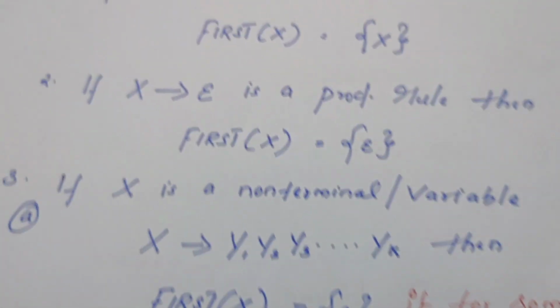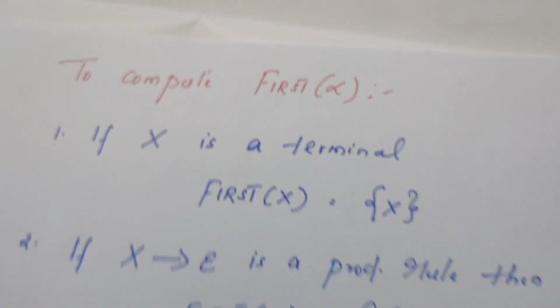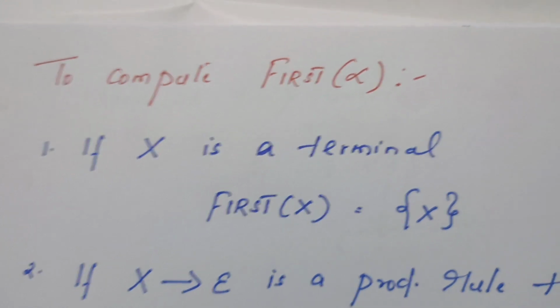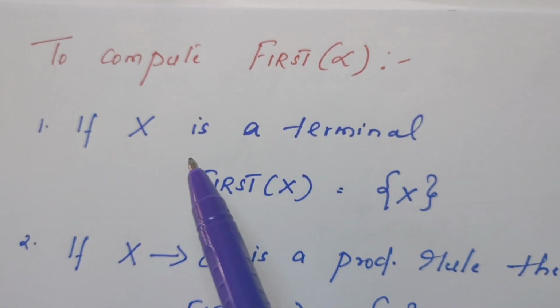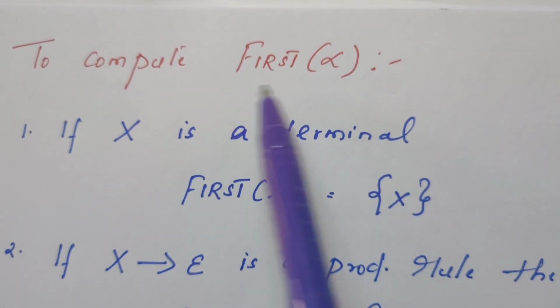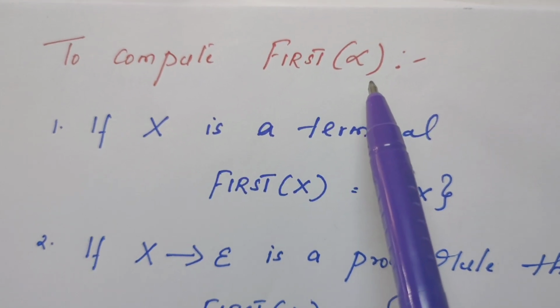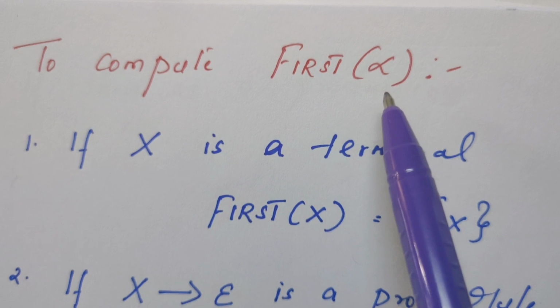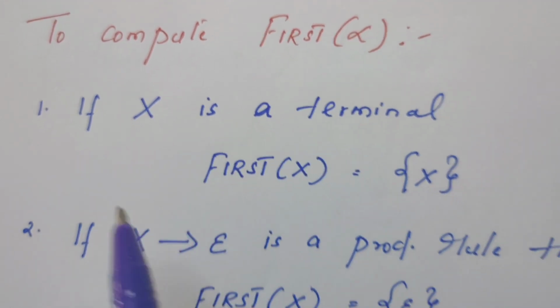Students, you need to remember the rules. You have to learn the rules by heart, then only it is easy for you while solving problems. But anyhow, we try to understand the rules. There are three rules to compute the first of alpha. Alpha can be a terminal symbol or it can be a non-terminal symbol also. Okay.